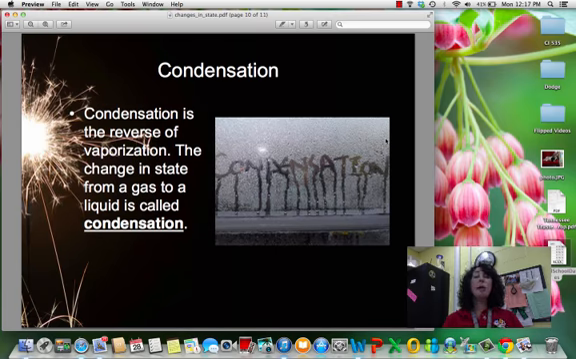Okay, what about the opposite? What about going from a gas to a liquid? That is condensation. That gas is losing energy, it's becoming a liquid, and that's called condensation. So, for instance, when you get home and you get yourself a nice cold glass of water, all of a sudden the outside of it feels wet. That is water vapor in the air, cooling down, losing energy, and condensing.